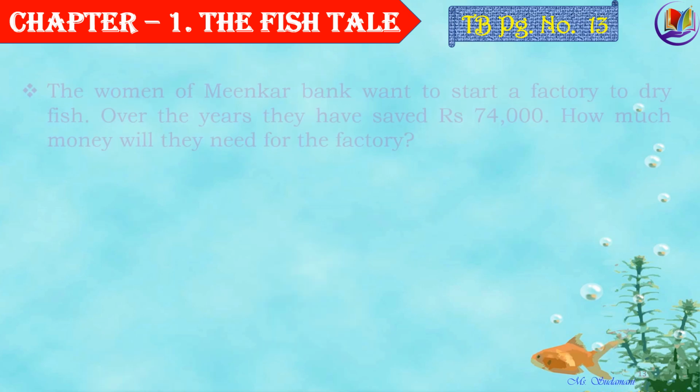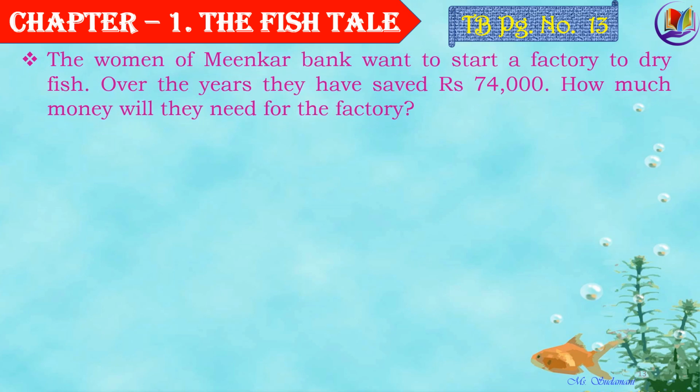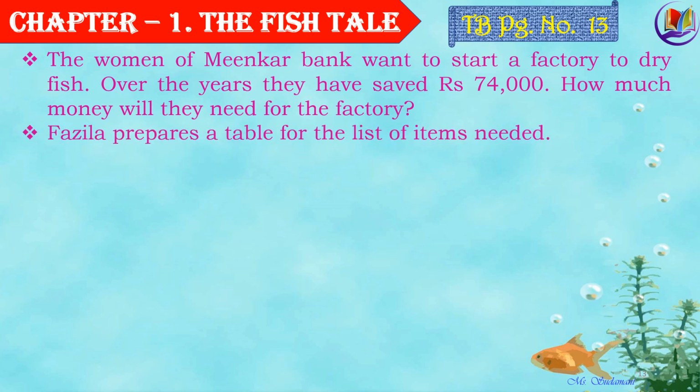Now, children, the women of Minkar Bank want to start a factory to dry fish. Over the years, they have saved rupees 74,000. How much money will they need for the factory? Well, Fazila prepares a table for the list of items needed. So let's have a look.